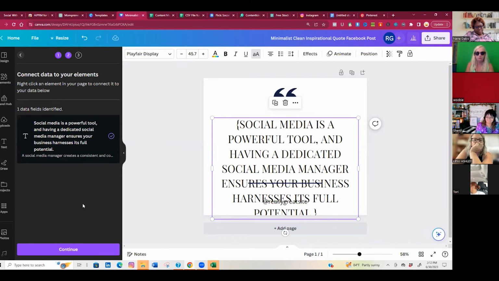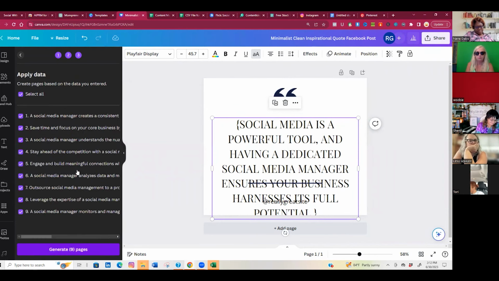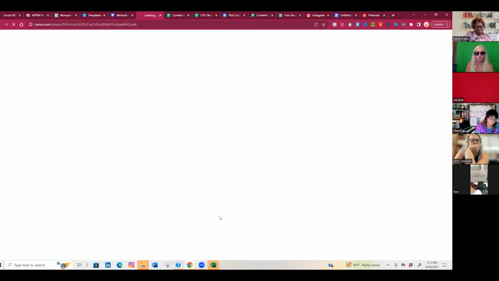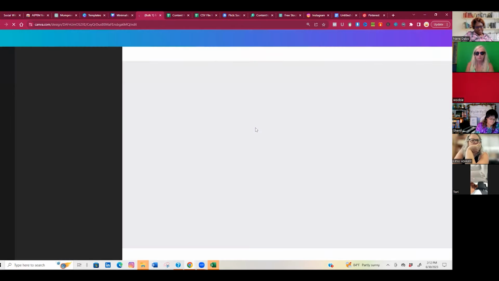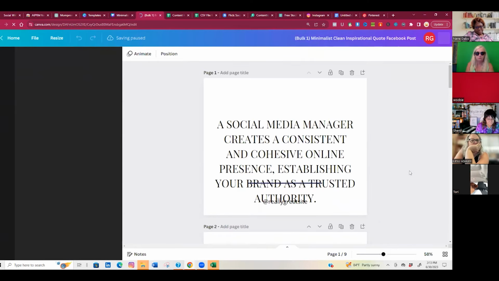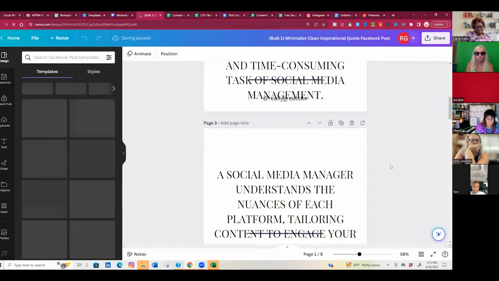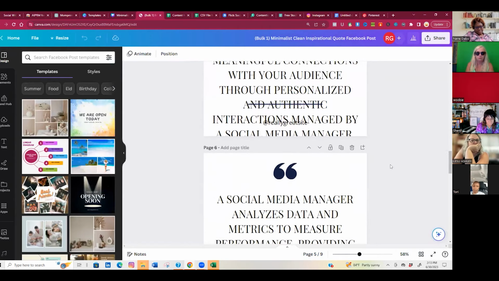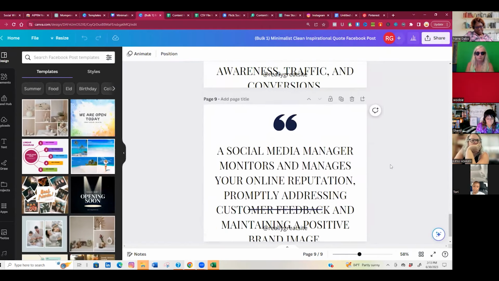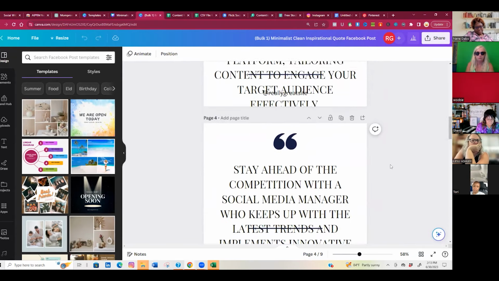Go over to the left where it has the connect data to your elements, hit continue and watch the magic happen. Bing. Oh, it ain't happened yet. It'll have all of the quotes. Okay. Then you're going to say generate for the next 9 pages. Click it and it's going to create all of your quotes that you just uploaded from the CSV file into the next 9 slides. So as you can see, it's all here. I just created a massive amount of content, super duper fast. And then you can go back in and adjust it and edit it.